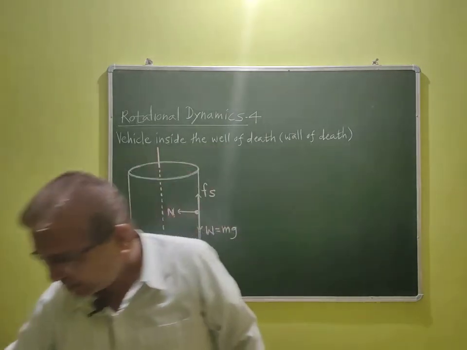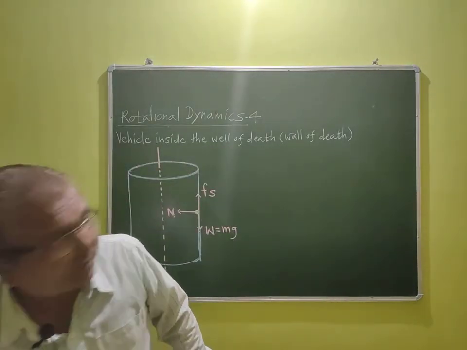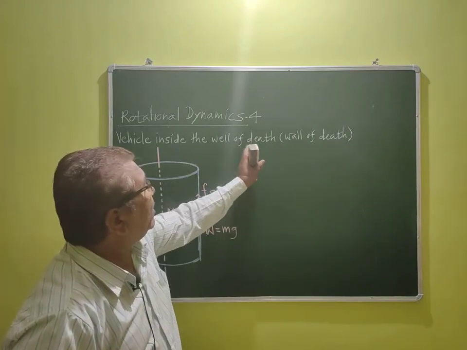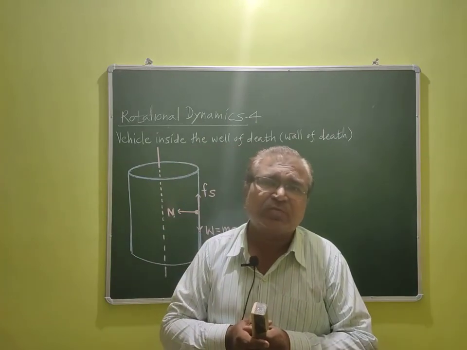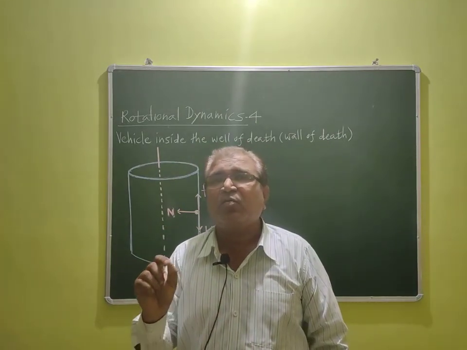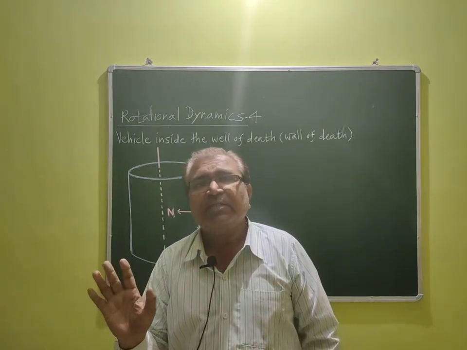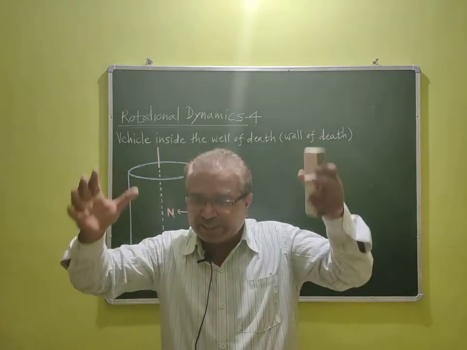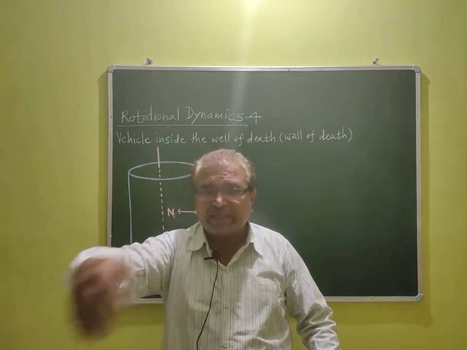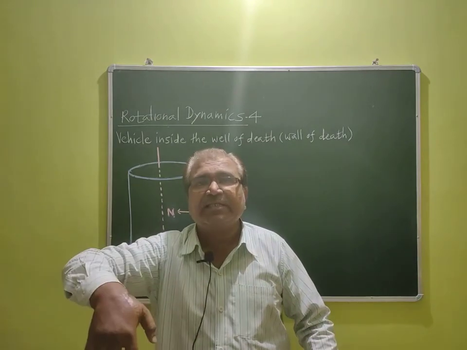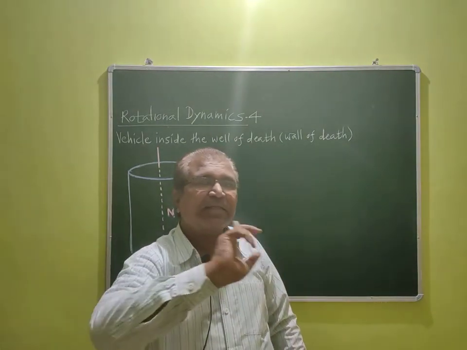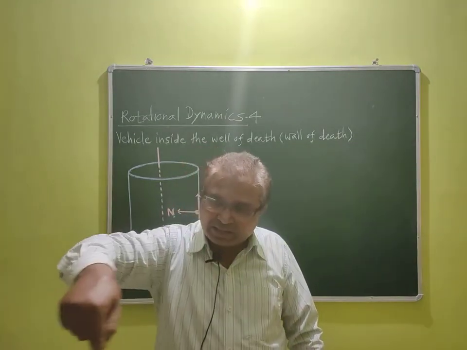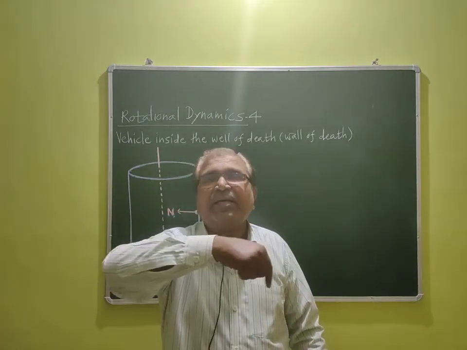Then what is meant by well of death, wall of death? That I have already told you. Well of death or wall of death is nothing but a vertical circular cylinder like this, inside which the vehicle is running in a horizontal plane.